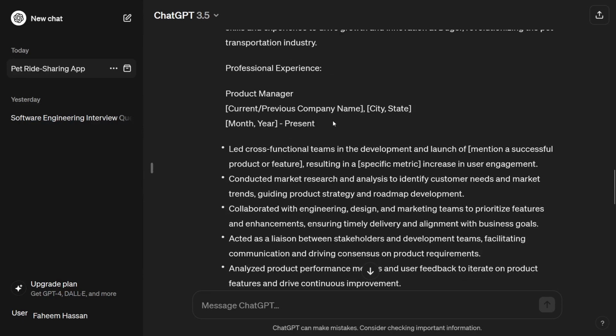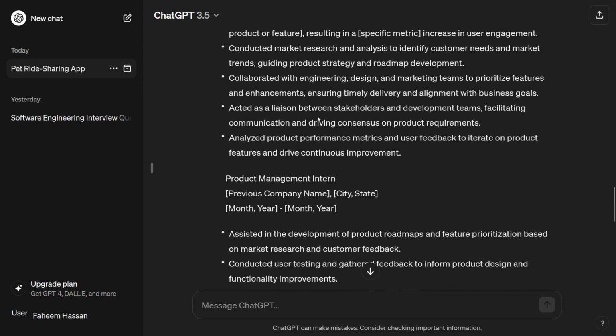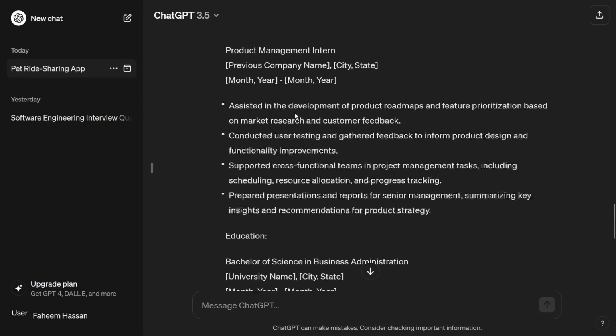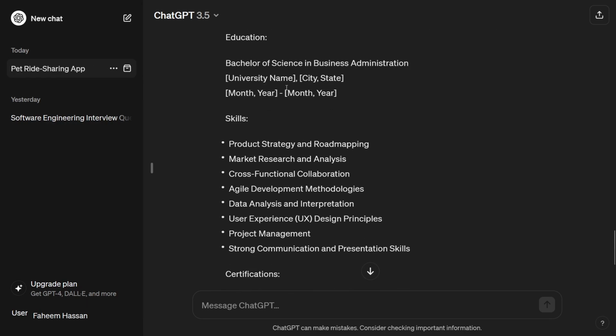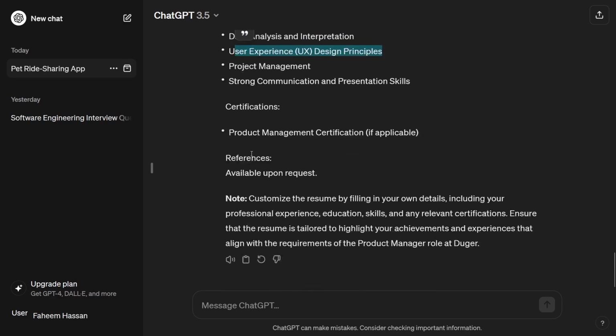And professional experience: here you can see that it has generated a professional experience for me, led cross-functional teams in the development and launch of, and here it is telling me that I can mention a successful product or feature that I have already worked on in my experience, acted as liaison between stakeholders and development teams, facilitating communication and driving consensus on product requirements. So friends, you can see that there is education, obviously, and skills: agile development methodologies, user experience design. All this stuff is provided to me.